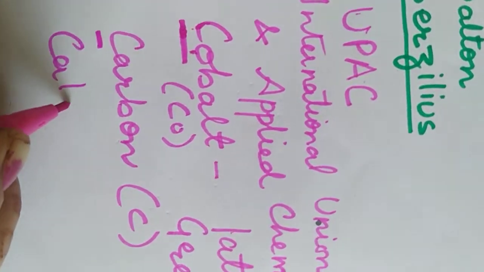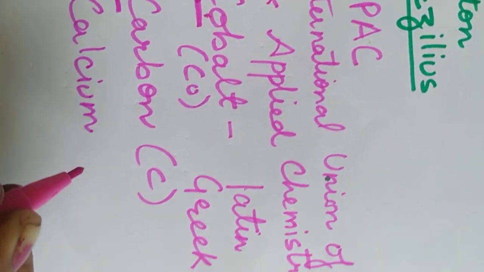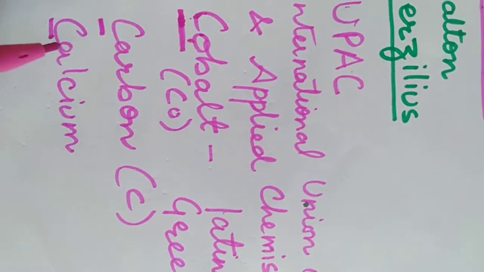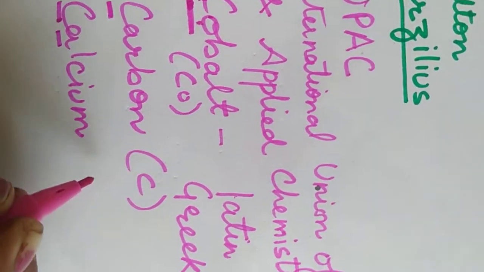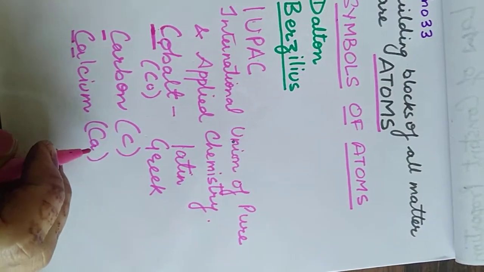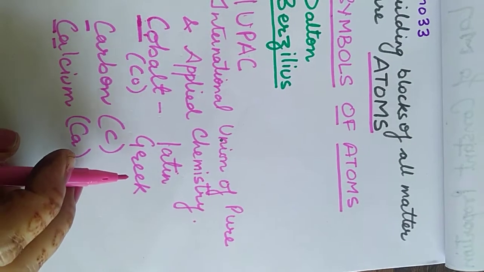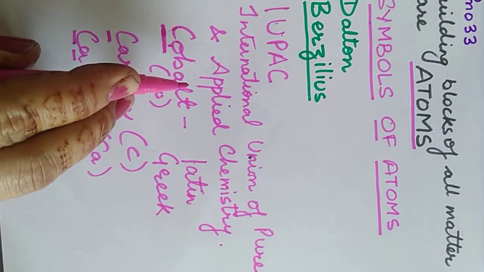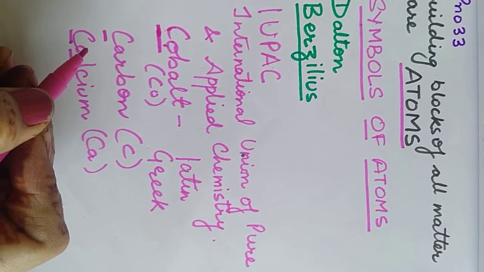For example, it is calcium. So first letter C, it is repeated. So it is Ca, that is calcium. Right? So in Latin, in Greek, the first alphabet is taken as the symbol or the first 2 letters are taken as symbols.